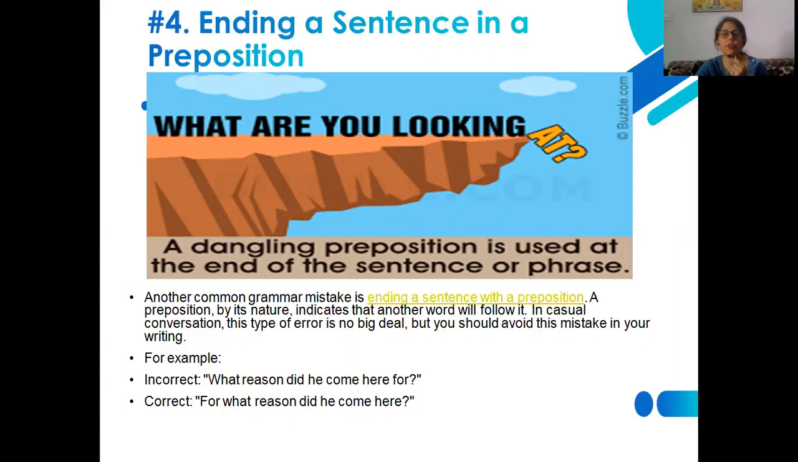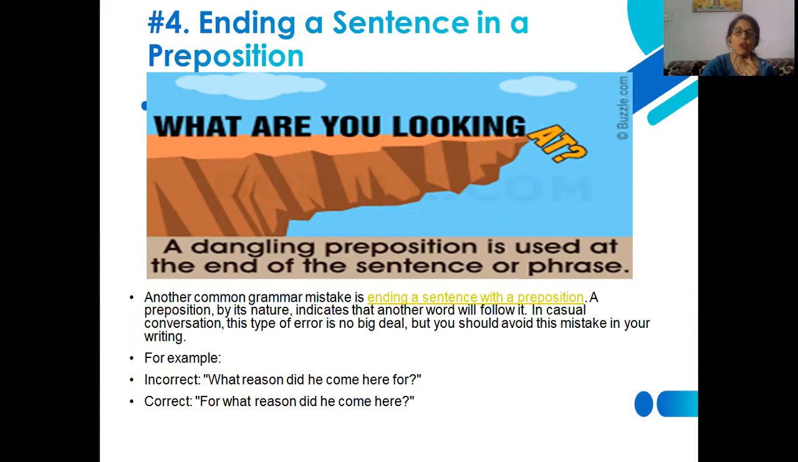How do we commit this sort of error? At the end, when we use a preposition, by its nature it indicates that another word will follow it. In casual conversation, this type of error is not a big deal. Yet, in order to avoid this sort of mistake in writing, we need to see whether we have written any preposition at the end, and then we should avoid it. We should change the structure so that it can convey the real essence of whatever we wish to deliver.